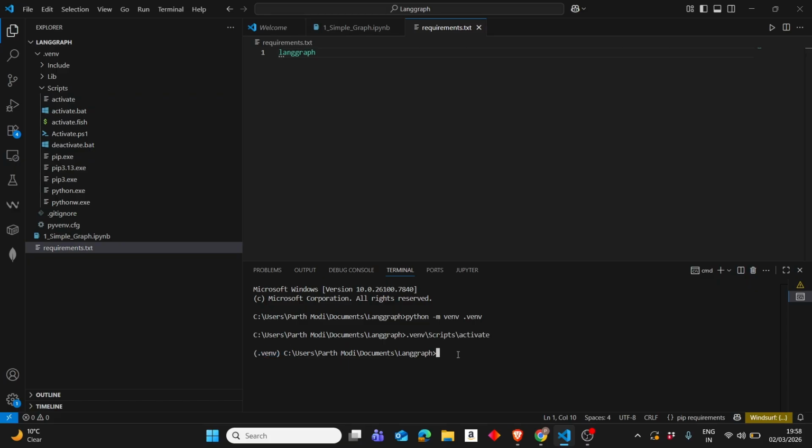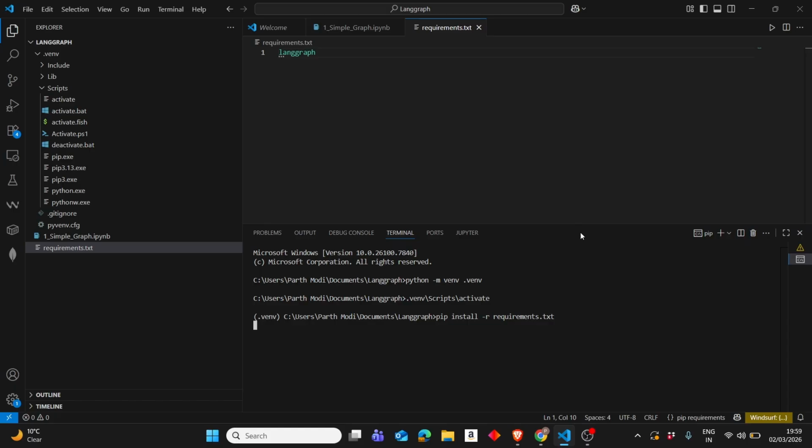Now we could install directly with pip install langgraph, but since we already put LangGraph in requirements.txt, it's good to install via requirements.txt. pip install -r will read everything in requirements.txt, so hit enter and it will install LangGraph for us.